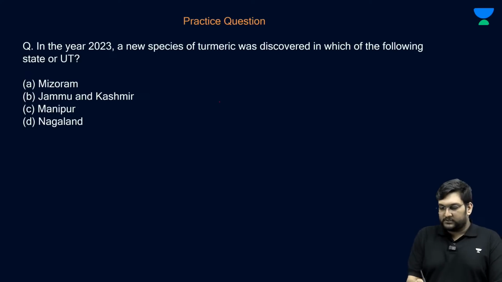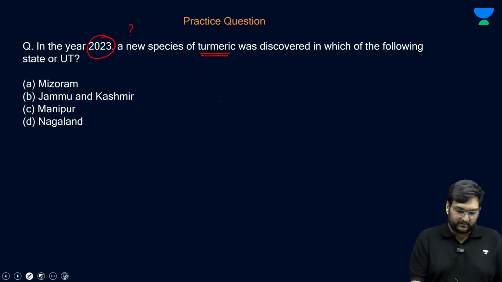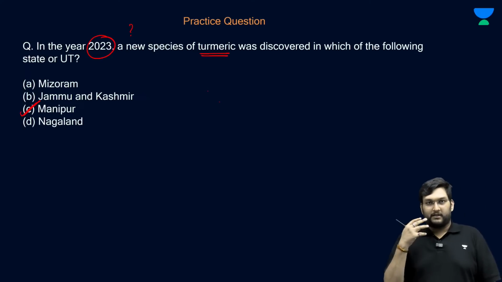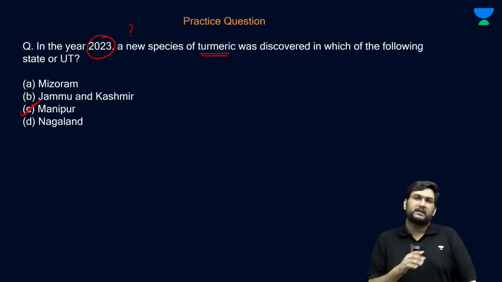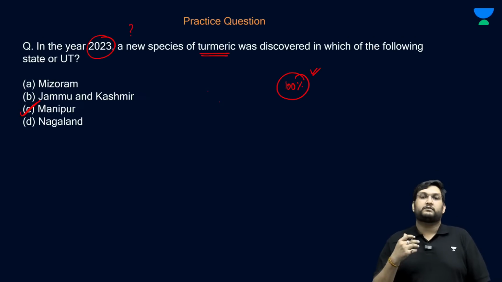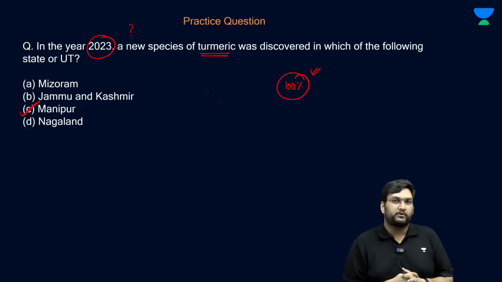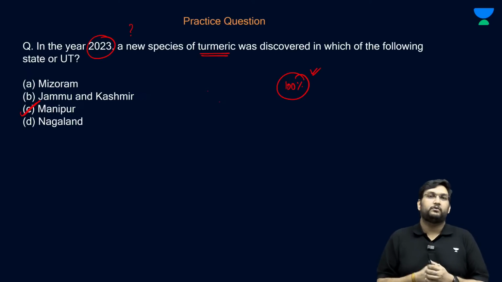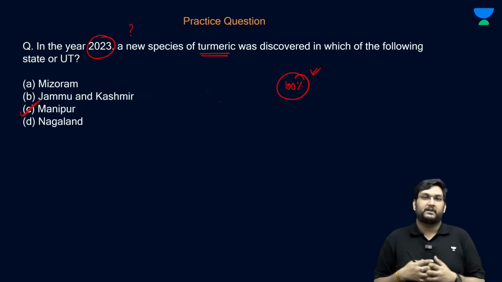And this was the new species of turmeric which was found in 2023. Which state or UT we had to find? And the answer to that question was Manipur. So both the second statement there and here, Manipur is the right answer. 100% of you got the right answer. The response was also quite good. I again have 3 to 4 very important mains questions for you here and 1 prelims question for you, so that we will discuss it tomorrow for the session on 5th July.